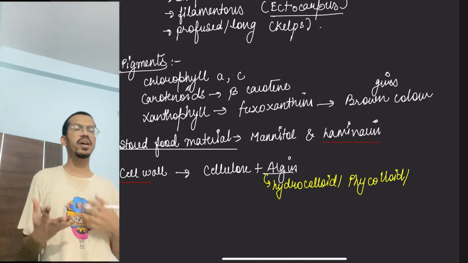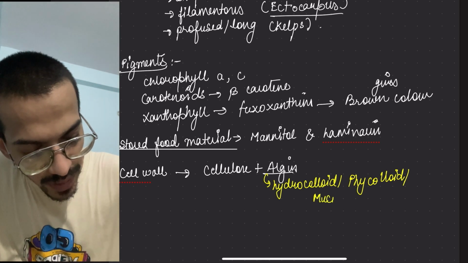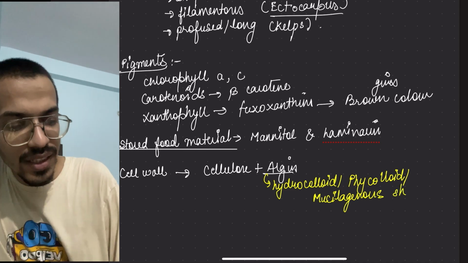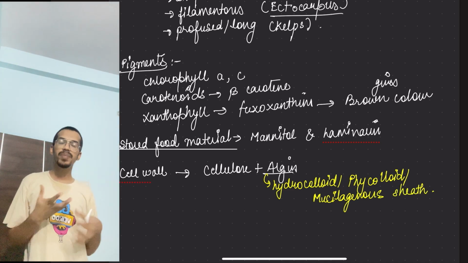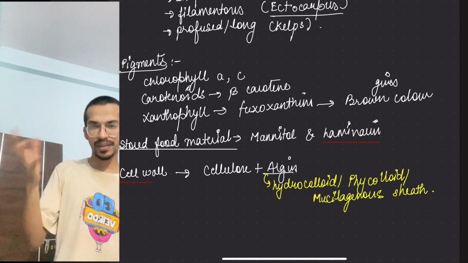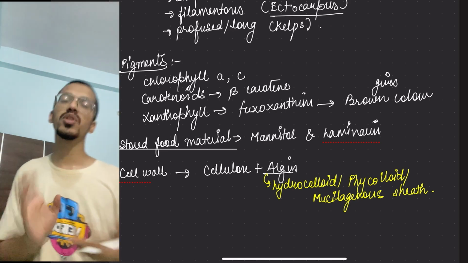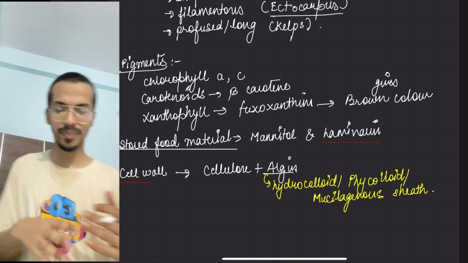It is also called a mucilaginous sheet. So basically, what is it doing? The mucilaginous sheet helps the plant sustain in higher salt conditions, in watery conditions. It is protecting through the mucilage. Mucilage we have talked about before, so I'm not going deeper into it.